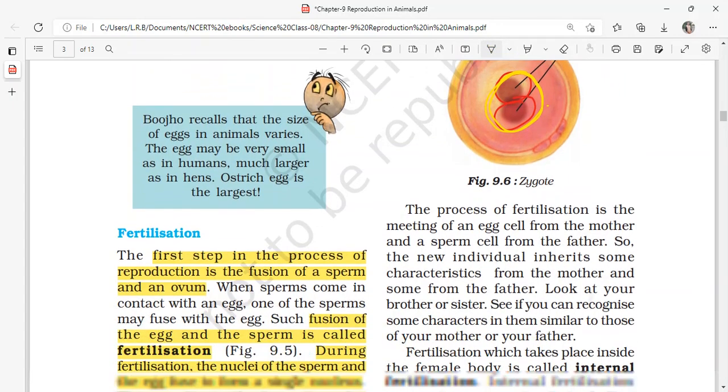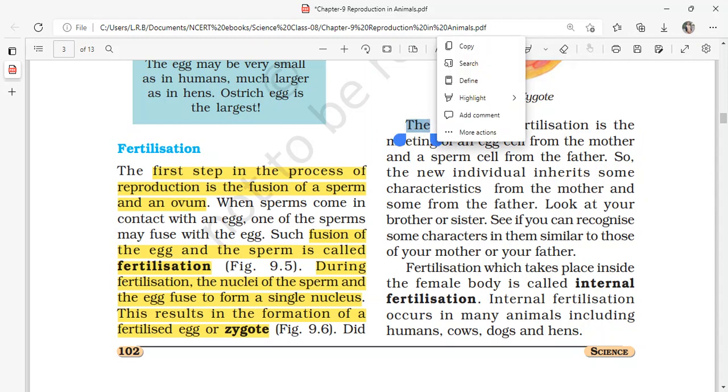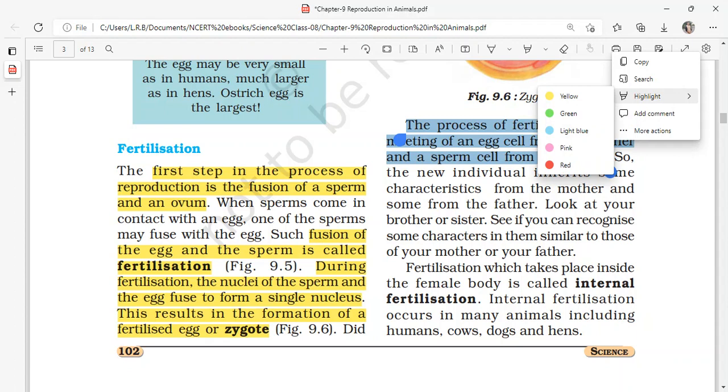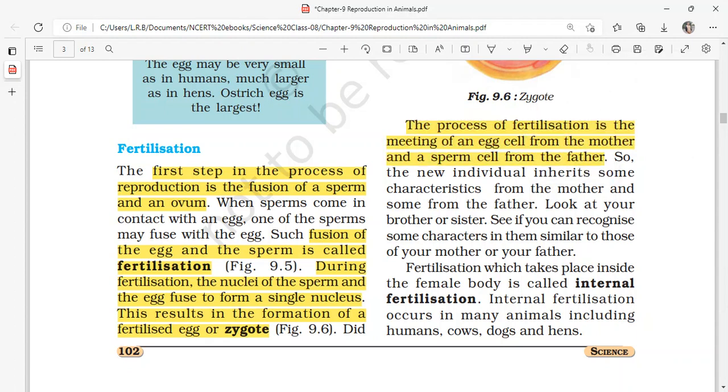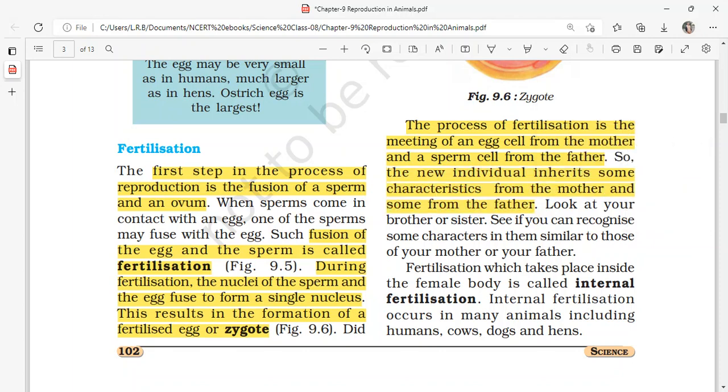The process of fertilization is a meeting of an egg cell from the mother and a sperm cell from the father. One female gamete is from the mother and the male gamete is from the father. So the new individual inherits some characteristics from the mother and some from the father. As the genes of both parents fuse in the zygotic nucleus, the newborn is going to have characteristics from his mother as well as from his father.